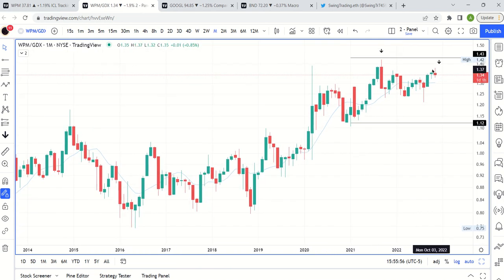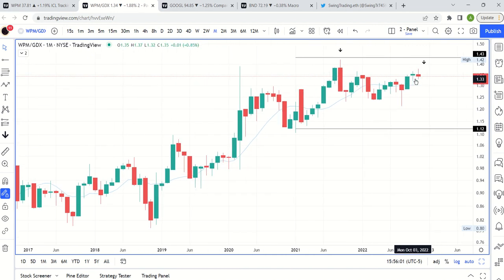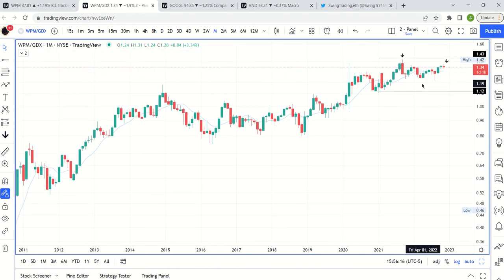I mean, it does look like we're coming into a pullback, which we're going to have to watch more closely, especially the idea that we lose this level. And again, because this is a ratio chart, it's hard to say how this affects the absolute prices, but it does tell you that right this moment, Wheaton Precious Metals is probably not the place to be to outperform GDX, if you were just thinking about capital allocation within the gold sector.